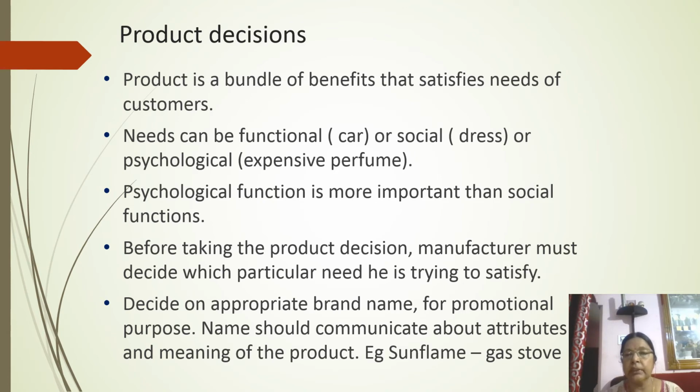Is it a functional need, like transportation in the case of a car, or is it a social need, where a dress makes you look good in front of others, or is it a psychological need, where an expensive perfume makes you feel good about yourself? So psychological need is given more importance than functional needs and social needs. So the manufacturer has to first decide carefully what particular need his product is going to satisfy.